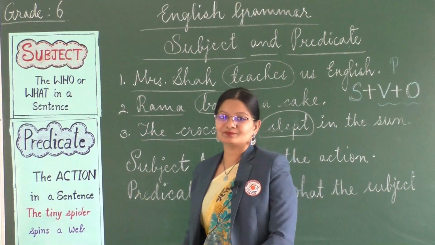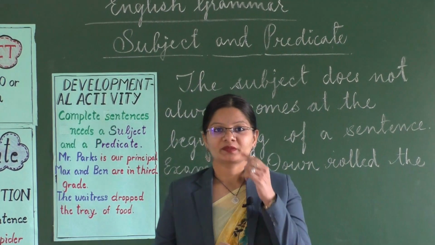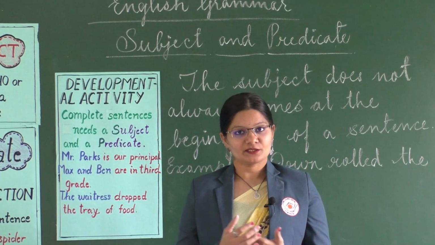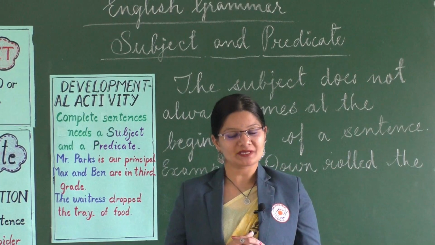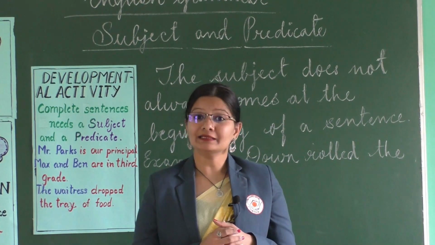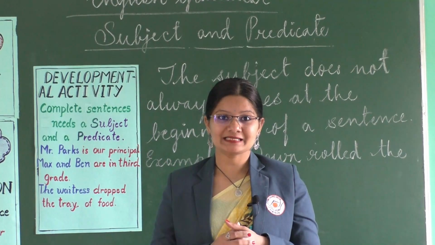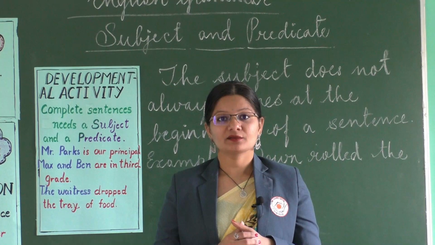This is the predicate. Children, let's begin to understand more about the subject and the predicate. Well, as you have all learned in the previous class, different kinds of sentences.